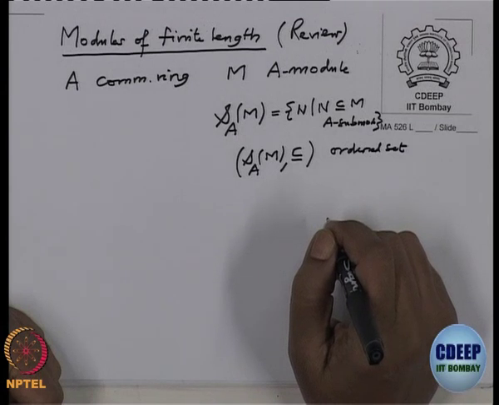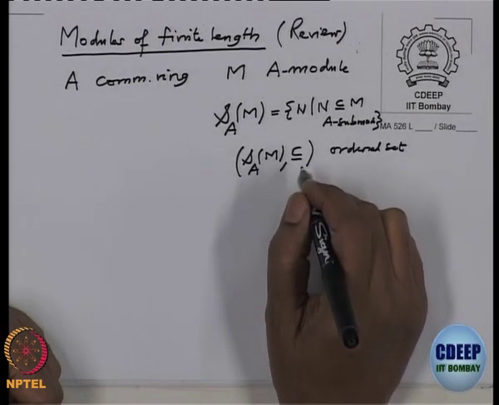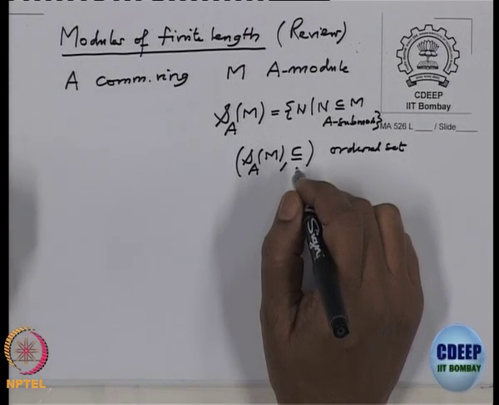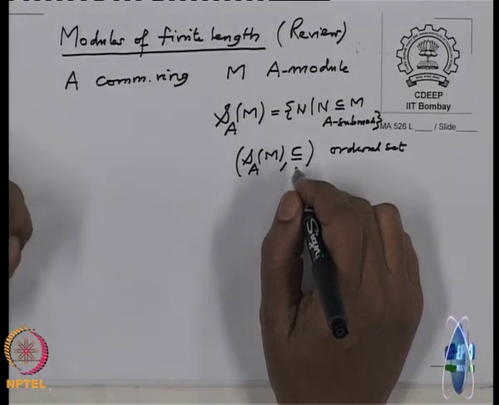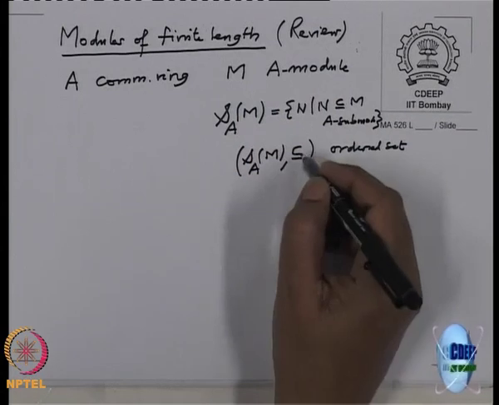Ordered set means a set with a relation, and the relation should satisfy three properties: reflexive, antisymmetric and transitive. Such a set is called an ordered set. In many books you will find it called a partially ordered set, but the word partial is unnecessary, so I dropped it. In older books, you will not find the word partial. So, an ordered set for us is a set with an order on it.